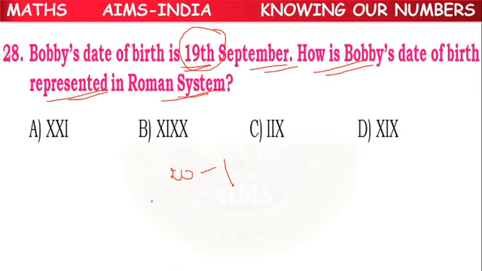We can write 20 minus 1, or 10 plus 9, because we have the Roman numeral for 10, which is X, and 9 means IX. So XIX. We can write it like that. So D option is the correct answer.